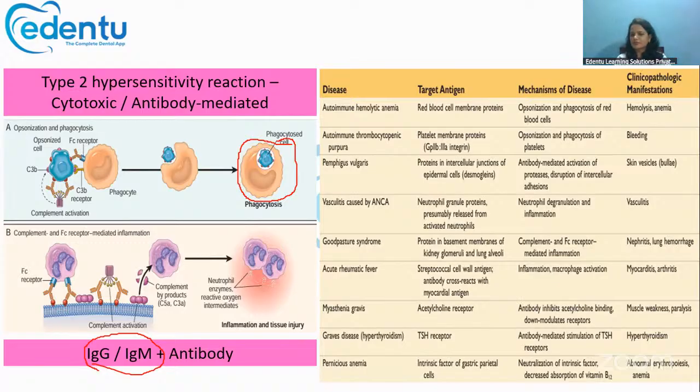Then, at the particular site, more and more leukocytes will be recruited, so that all the systemic signs and symptoms will be shown. Diseases like hemolytic anemia, thrombocytopenic purpura, pemphigus vulgaris, rheumatic fever, myasthenia gravis, and pernicious anemia are all examples of type 2 hypersensitivity reaction.